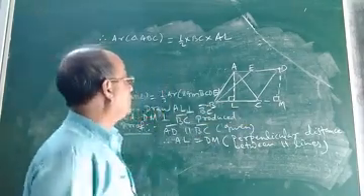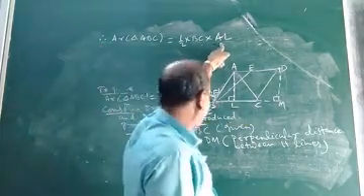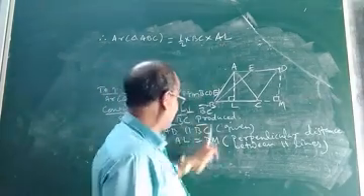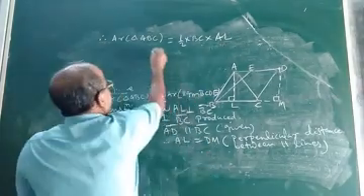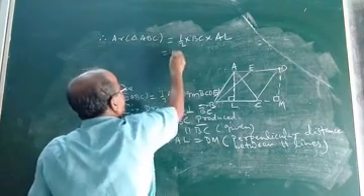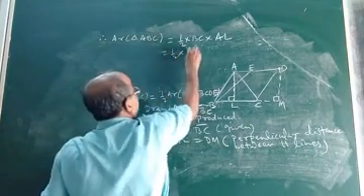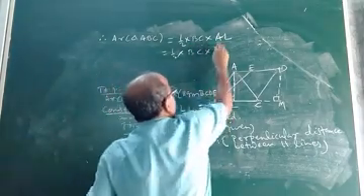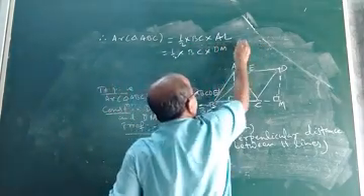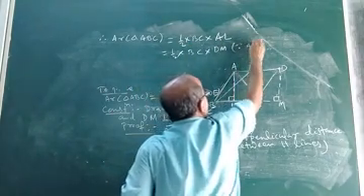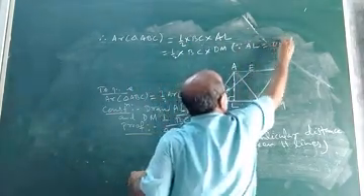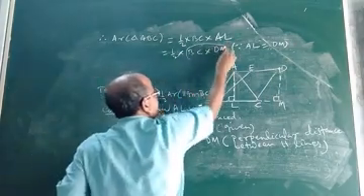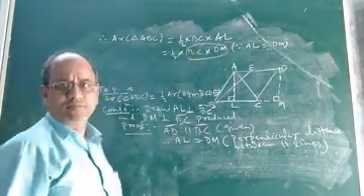Okay. Now, as you know, we just proved here that AL equal to DM. So in place of AL, we can write DM. Therefore, it is equal to half into BC into DM. What is the reason? Since AL equal to DM. Okay. Now look at this, BC into DM.